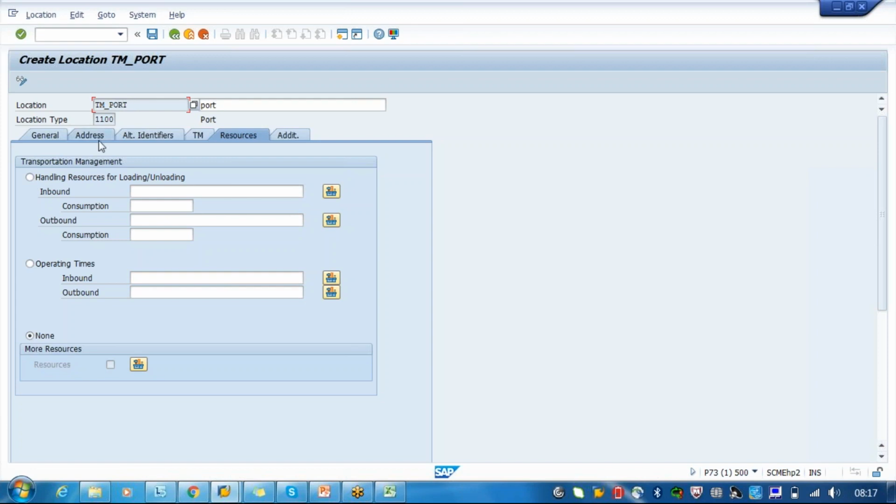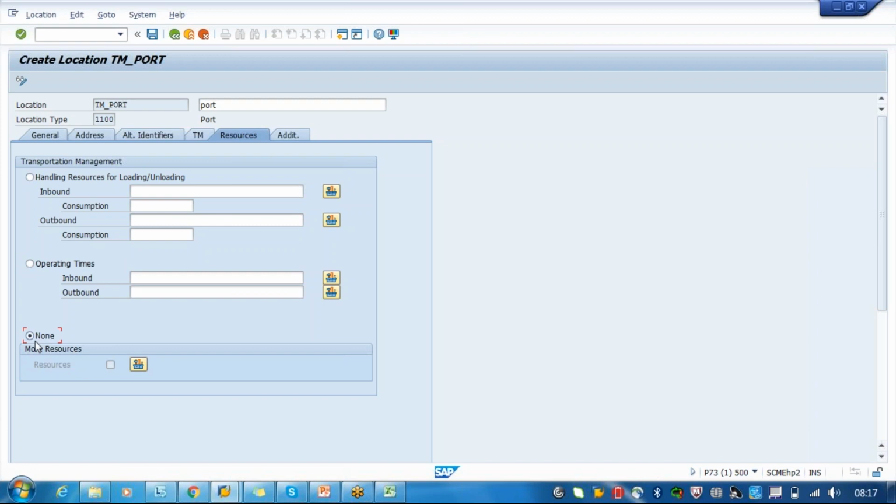So for this TM, for this location, we want only the handling resources and operating resources. Why? Because these handling and operating resources are only useful in the case of your scheduling. So this location data is mainly concerned about the scheduling part. And if you don't want, you can just say none.